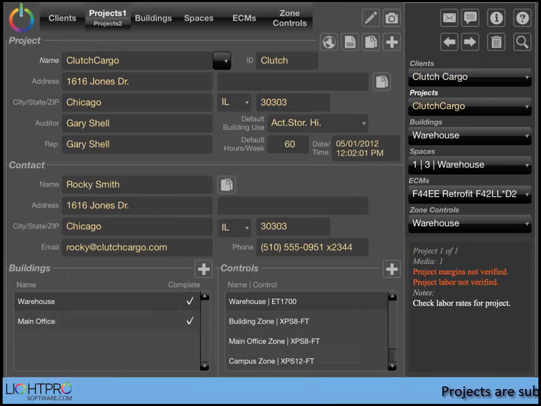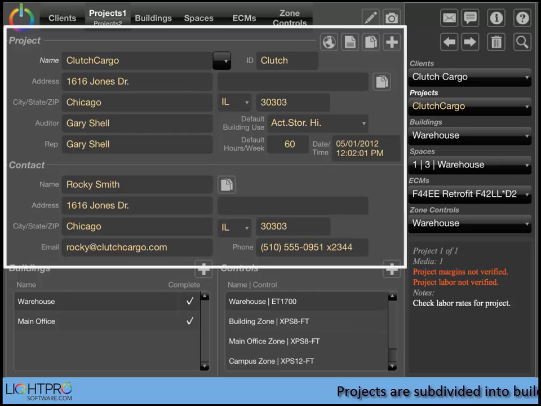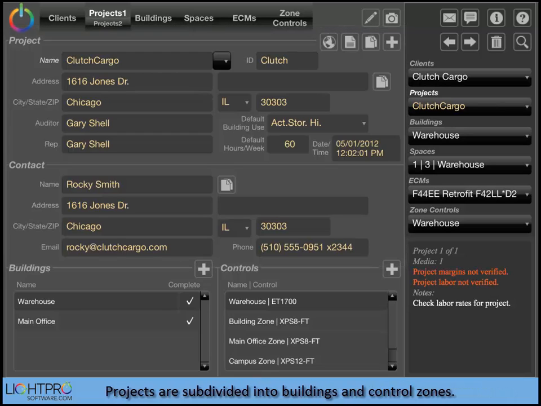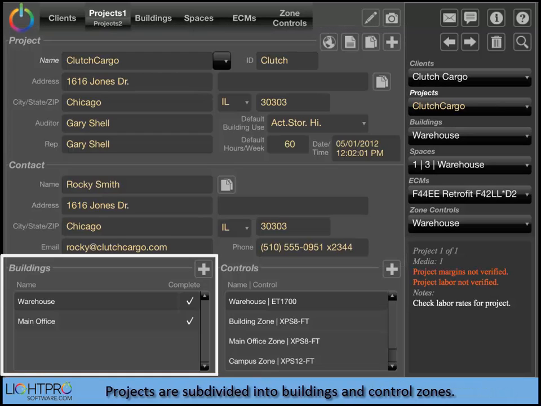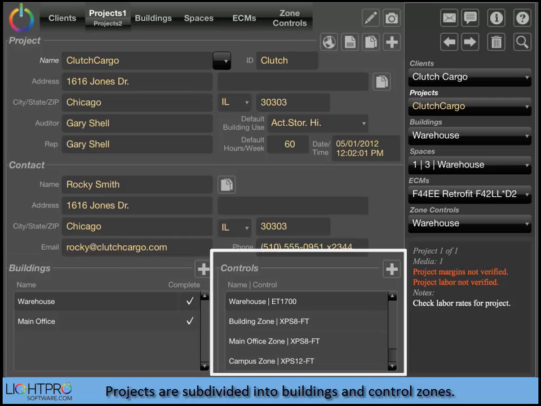On the Projects page, LightPro Audit stores the address and contact information for that project. The information is inherited from the corresponding client data and can be changed as needed. Also included is a list of all the buildings and control zones listed in the project.